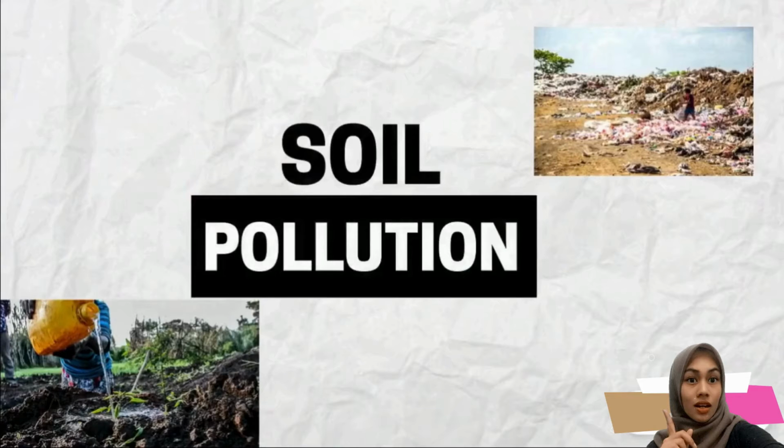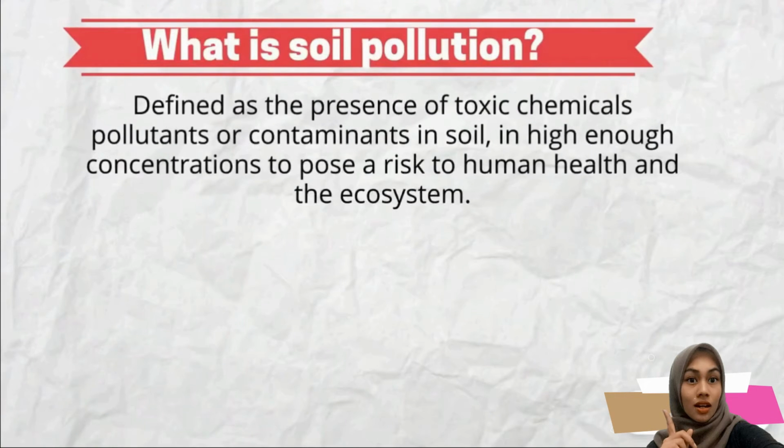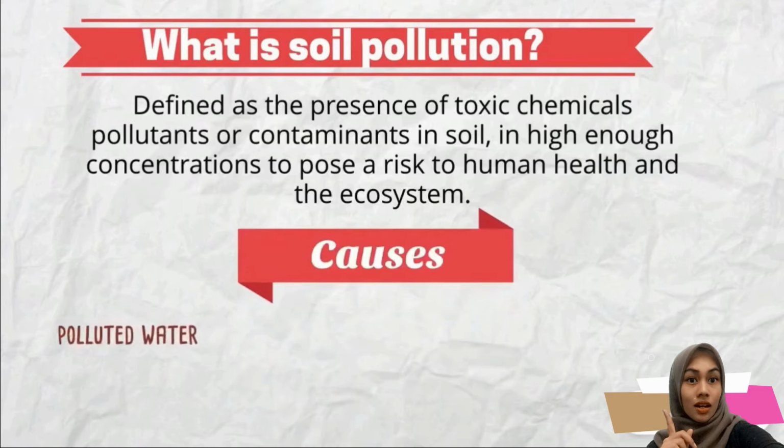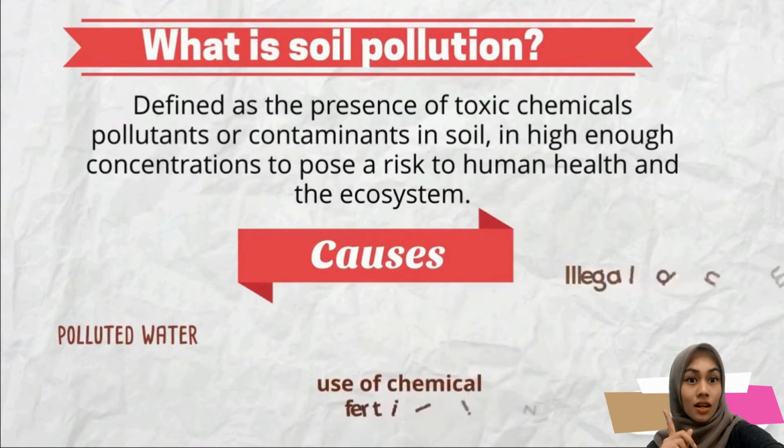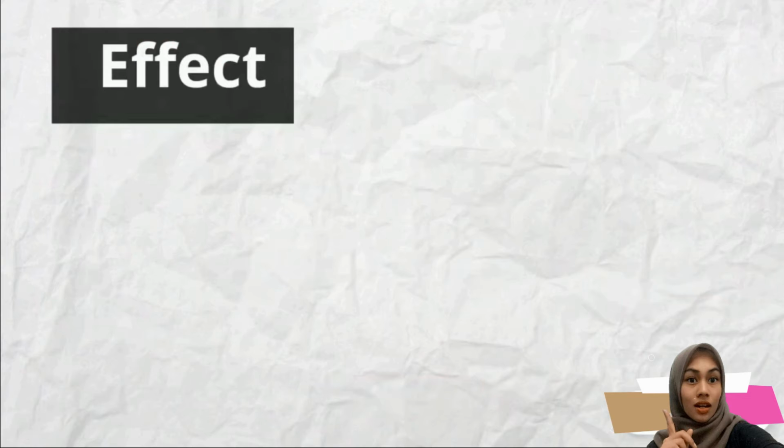Soil pollution. What is soil pollution? It is defined as the presence of toxic chemical pollutant or contamination in soil in a high enough concentration to pose a risk to human health and the ecosystem. It is caused by polluted water, the use of chemical fertilizer, and the illegal dumping of solid waste.